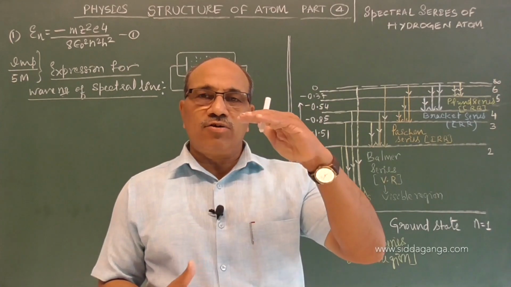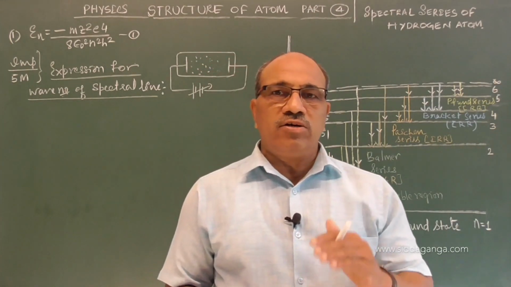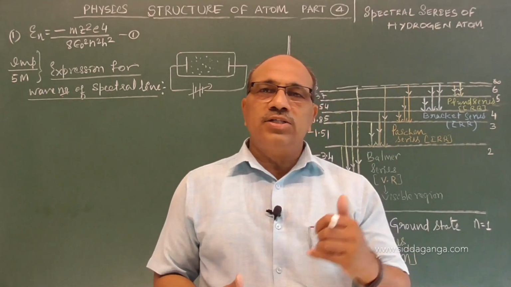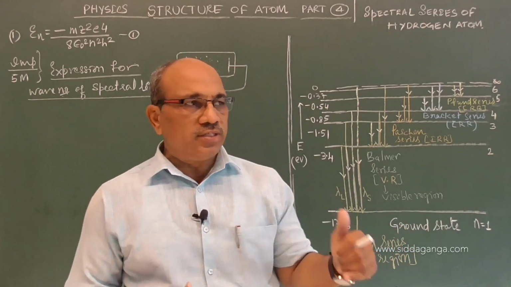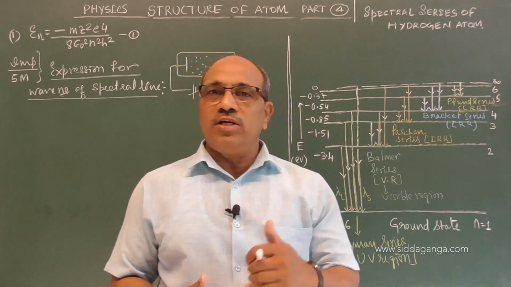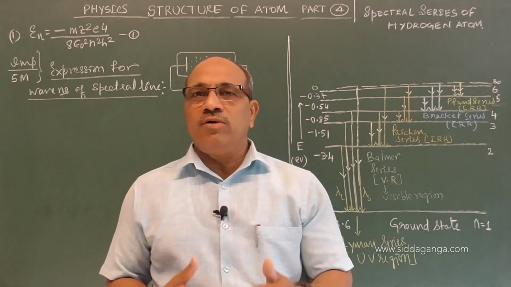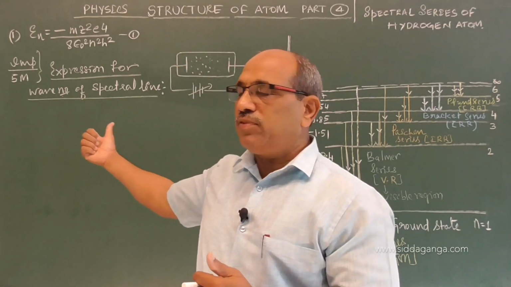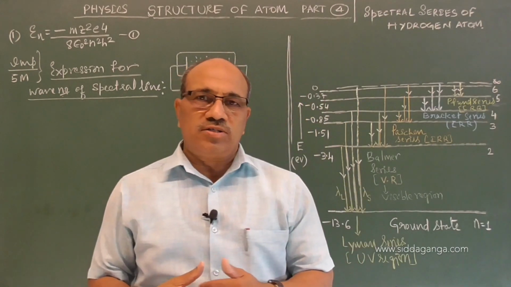Once the electron de-excites from an excited state to a lower orbit or to the ground orbit, radiation is emitted. This emitted radiation has a definite frequency or wavelength, and we are also using a new term, wave number. So we have to see the expression for wave number. It is one of the important derivations, asked for 5 or 3 marks.